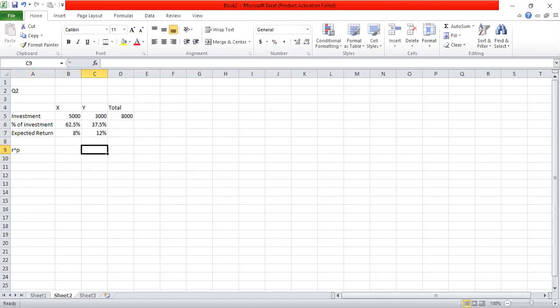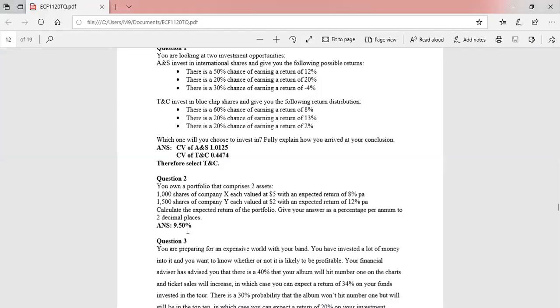Expected return of the portfolio. P means the portfolio, that is return of X, 8%, into the percentage of investment in X, plus return of Y, 12%, into the percentage of investment in Y. So the portfolio return is 9.5%. This is the answer to question number 2. Portfolio expected return is 9.5%. You can see answer 9.5%.